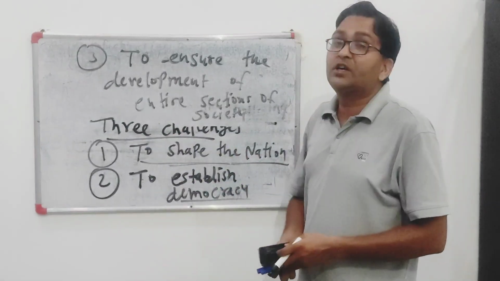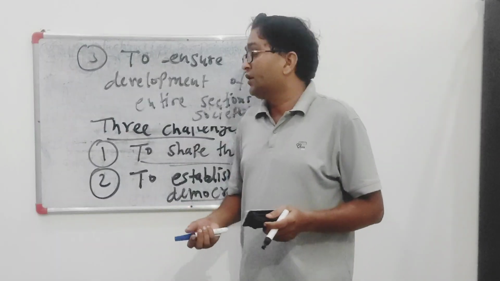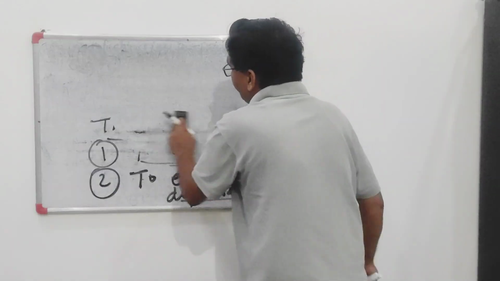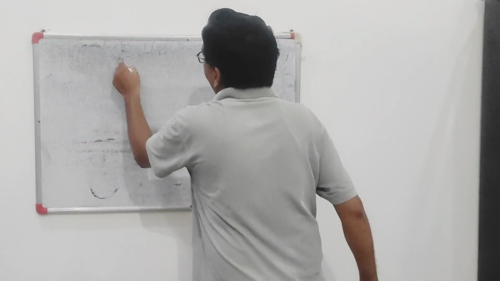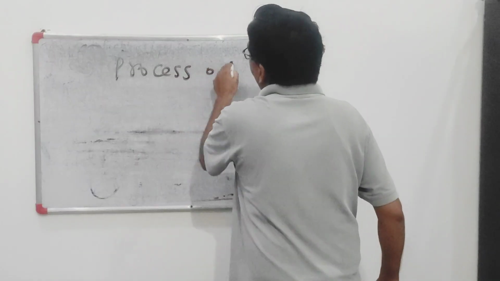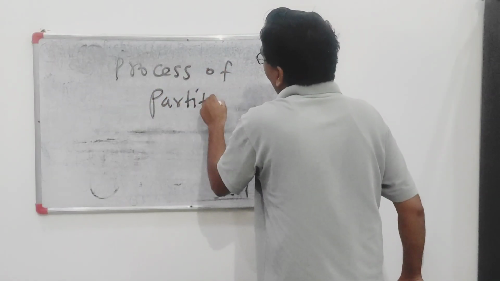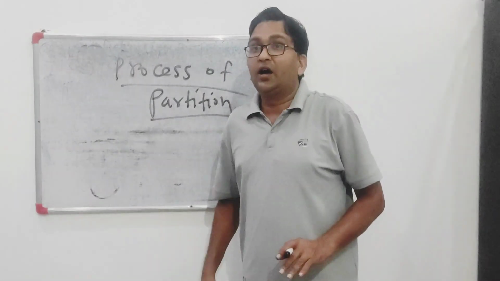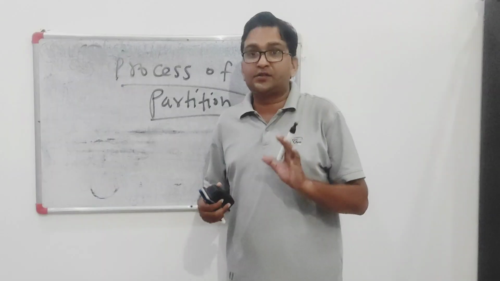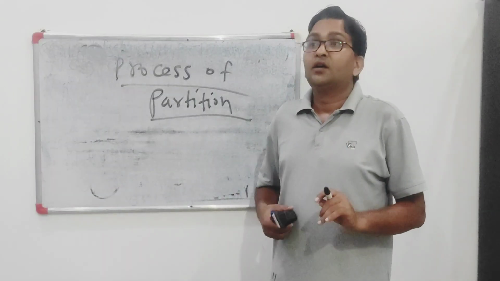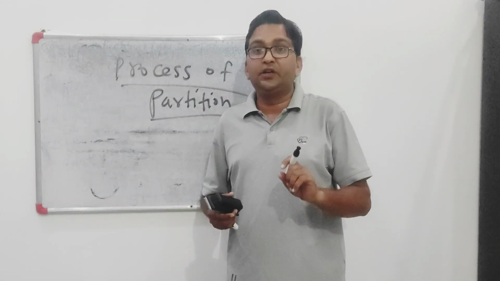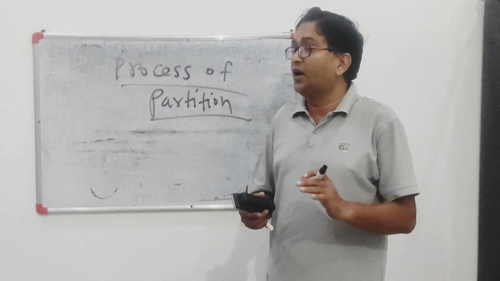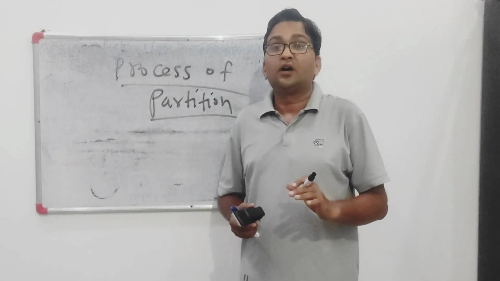And now let's move to the other topic. The second topic is the process of the partition. As you know, India and Pakistan were divided on the basis of the two-nation theory. So India got partitioned, and on 17th August, Sir Cyril Radcliffe divided India into two countries by bifurcating through a line, the Radcliffe line.